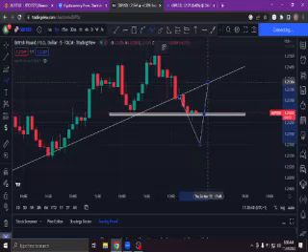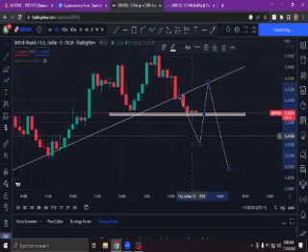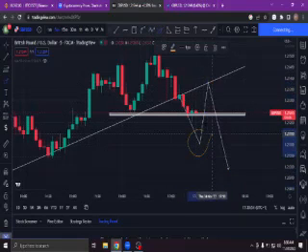So this move may get up to this point before we have the next move down. This is what we call a change of character level, and this structure must be broken before we consider this move a downward move.